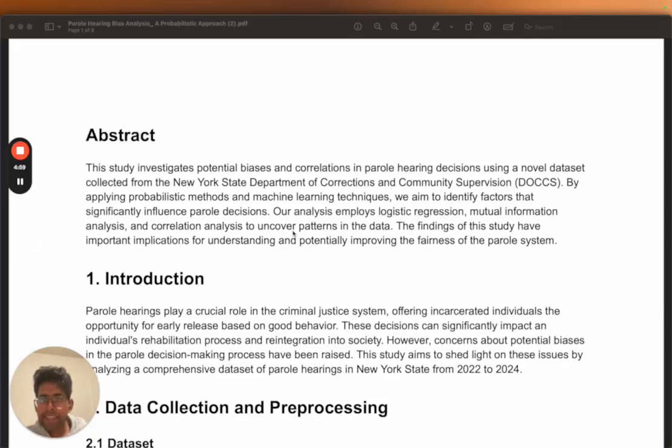Hey folks, in this study, we aim to do a bias analysis on parole hearings that happened in the New York Justice Department. Just a little bit of context, parole hearings play a very crucial role in the criminal justice system, offering incarcerated individuals the opportunity for early release based on good behavior. These decisions are really crucial for them individually, because they significantly impact individuals' rehabilitation process and integration into